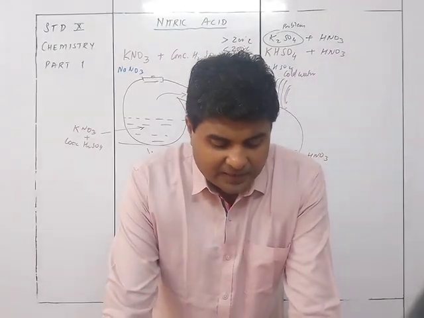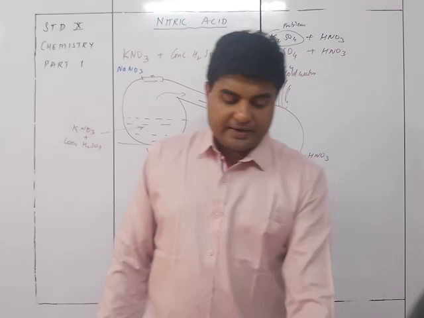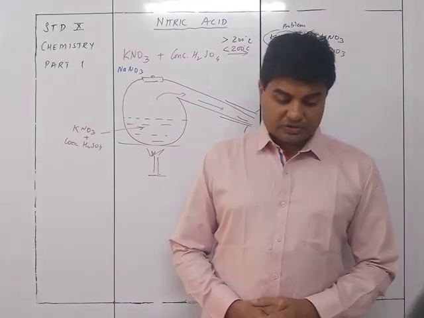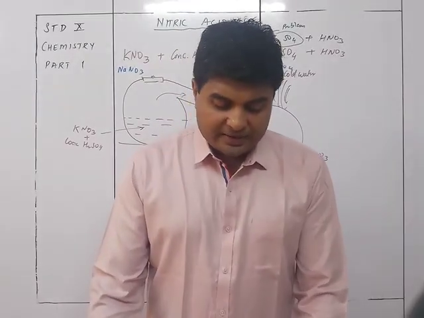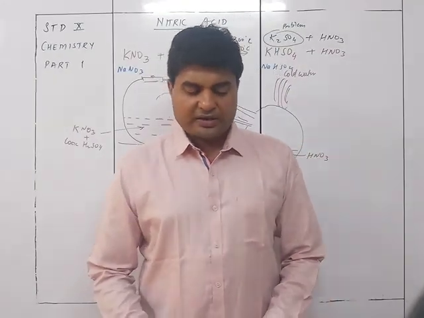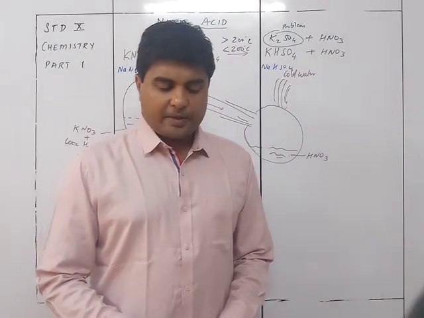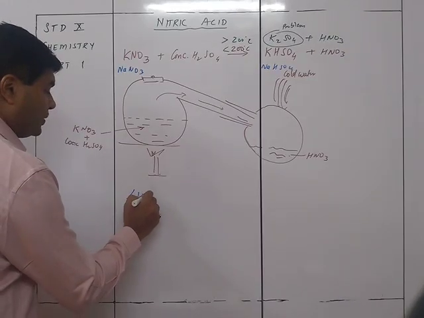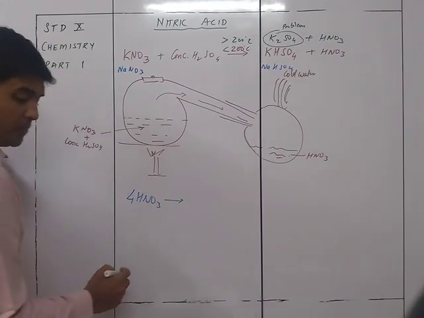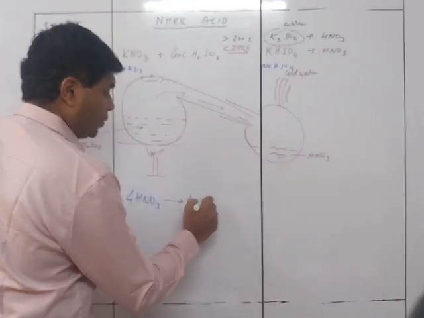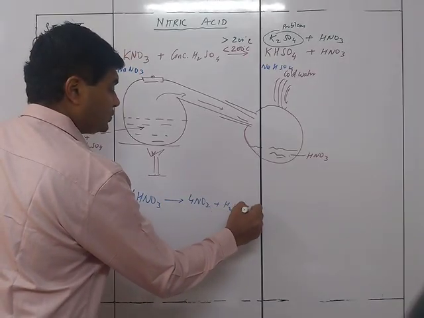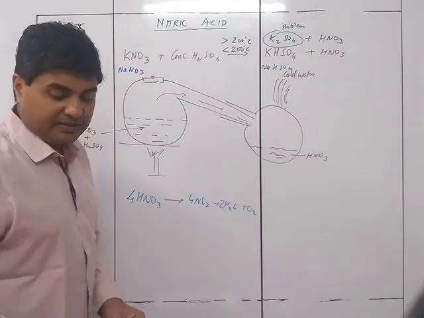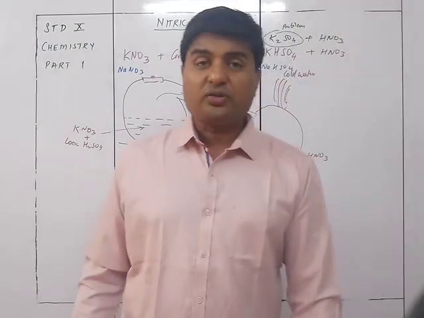The nitric acid obtained in the laboratory is slightly yellowish brown due to the decomposition of the acid, which is negligible at ordinary temperature but substantial at high temperatures. Decomposition of nitric acid results in the formation of reddish brown nitrogen dioxide, which remains dissolved in the acid, thereby imparting the color to it. So that's why we have 4HNO3 giving 4NO2 plus 2H2O plus O2. This is the decomposition reaction of nitric acid.